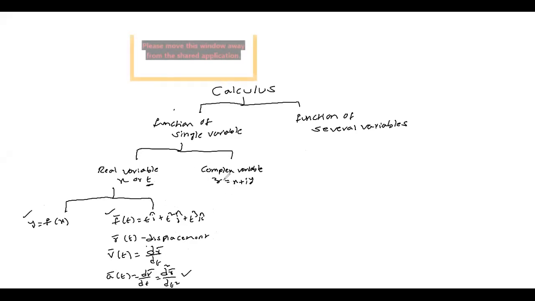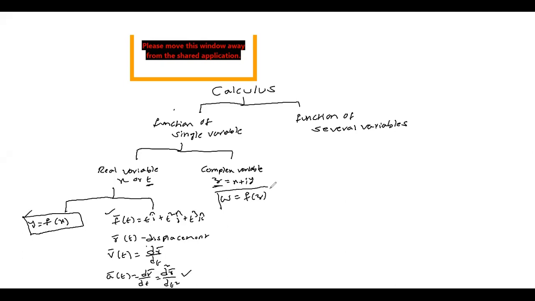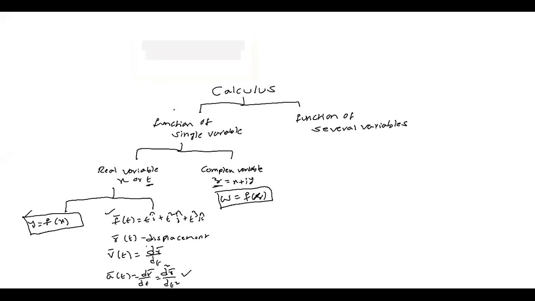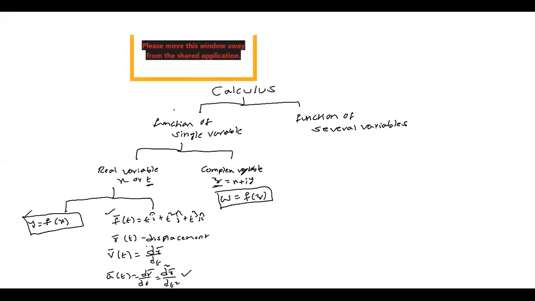And what is a function of a complex variable? It will be like this: w equal to f of z. It is similar to y equal to f of x, where the input is real and the output is real. Here the input is complex and the output is also complex. We are going to study calculus concepts on this complex function, like limit, continuity, derivative and integration of a complex function. All these concepts you are going to study in the next semester, in the second year. What you have learned so far is calculus of real functions.